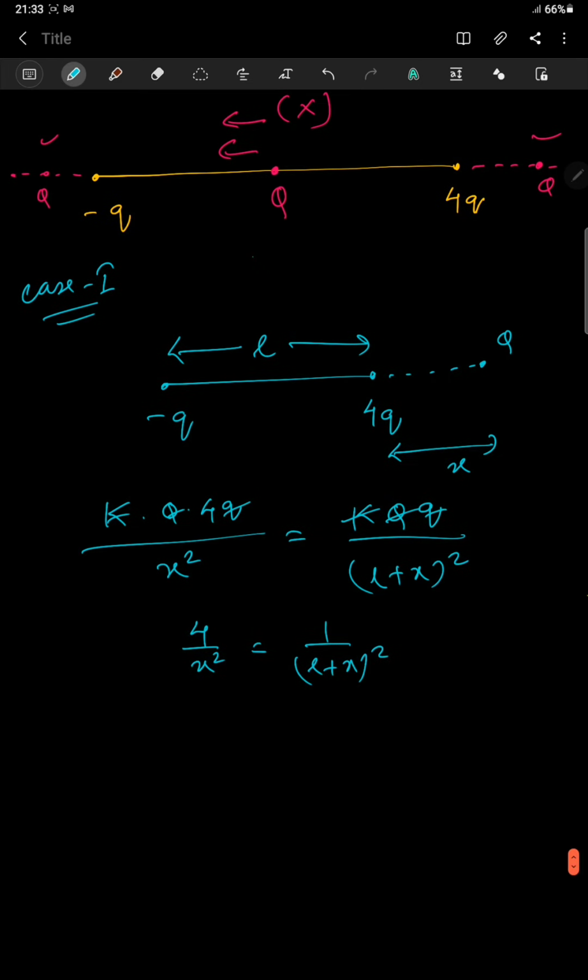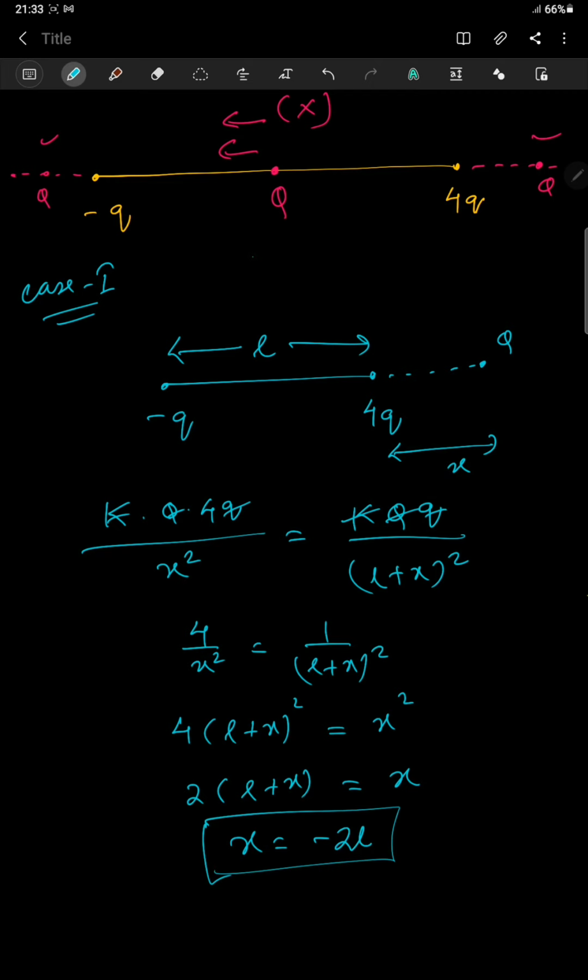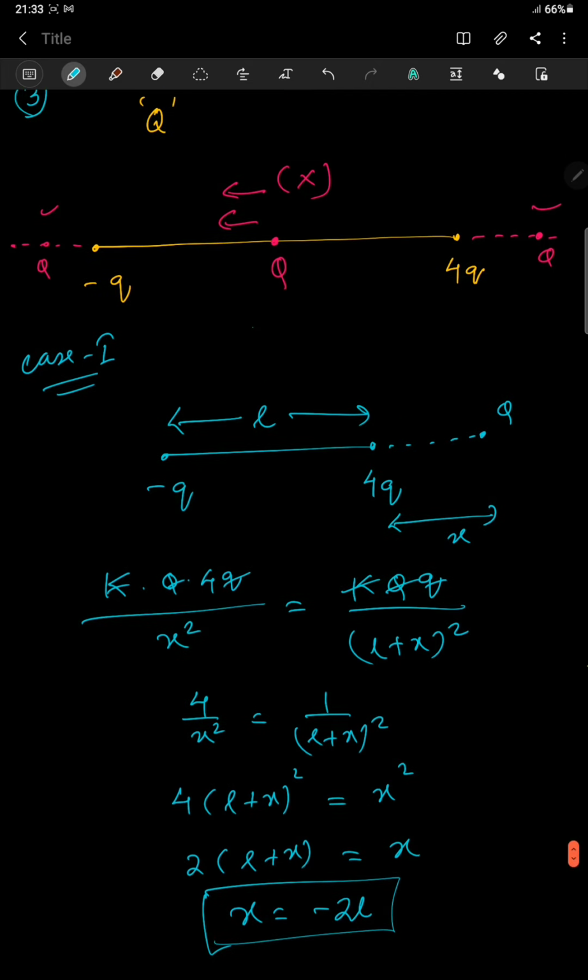If I simplify, I will have 4 times L plus x whole square is equal to x square. 2 times L plus x is equal to x. So x will be equal to minus 2L. So your x has to be minus 2L. So I have to go in which direction? Towards the right of this, or I have to move in this direction, because it is minus. So this is the first case.